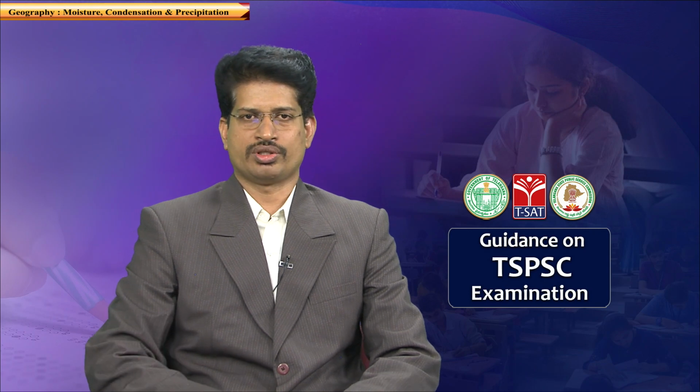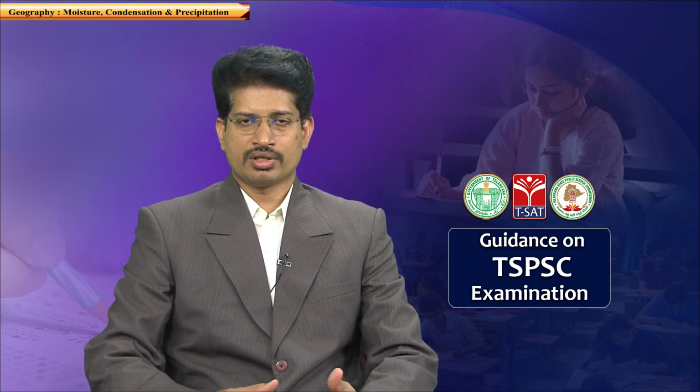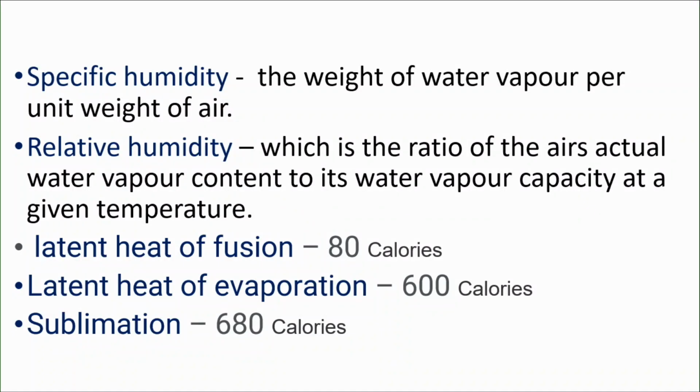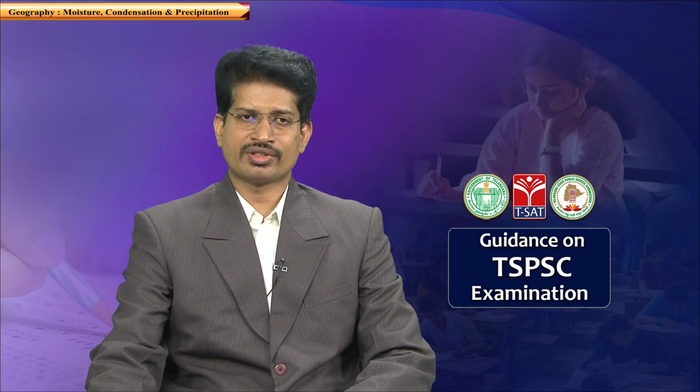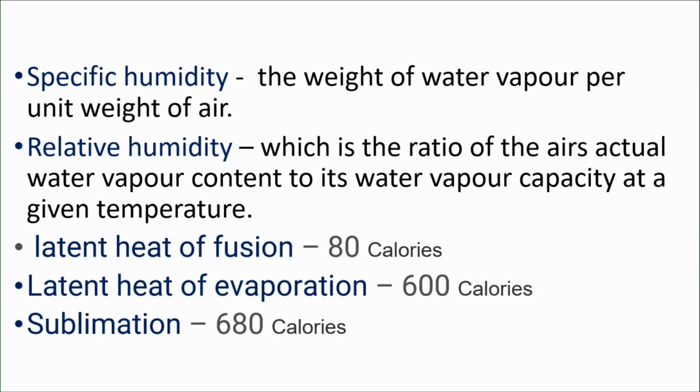Next, specific humidity: the weight of water vapor to the weight of air. Previously one was the volume and the other the weight, but here the ratio is between the weight of air and the weight of water vapor. That is the fundamental difference between absolute humidity and specific humidity. Depending upon the question, to confuse you, different statements are made in the objective question, so you must be able to answer in the right manner knowing this difference.